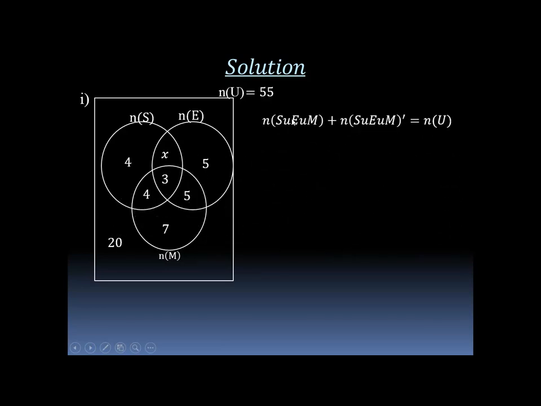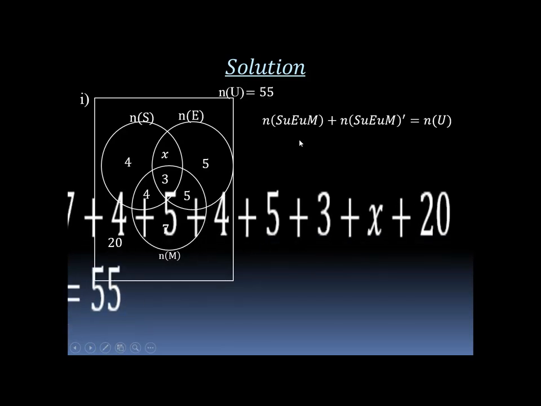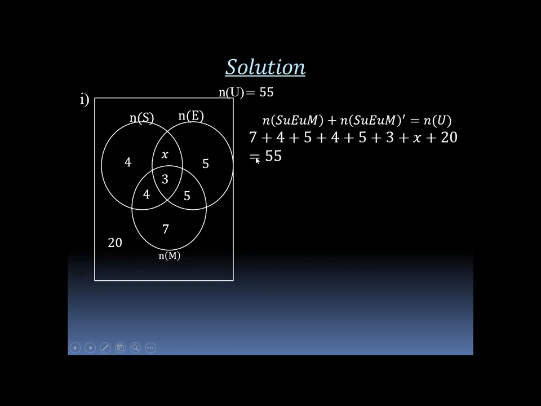So we have the number of students who study science union English union math, plus the complement of science union English union math, is equal to the union, meaning the members in the three sets, including those who study none of them, sum up to the union. So all of this sums up to 55.